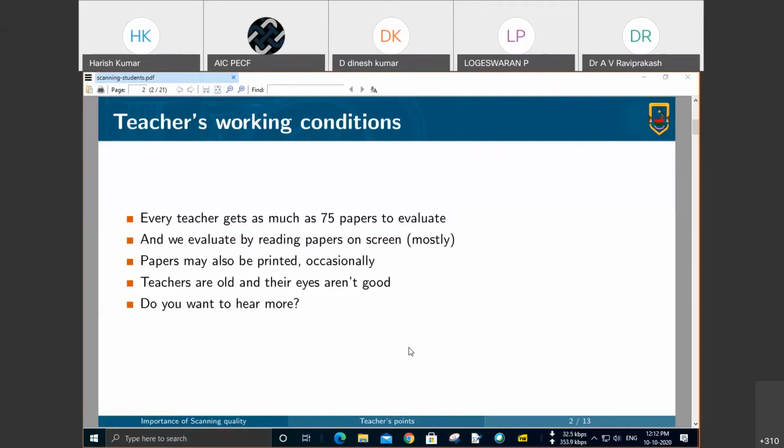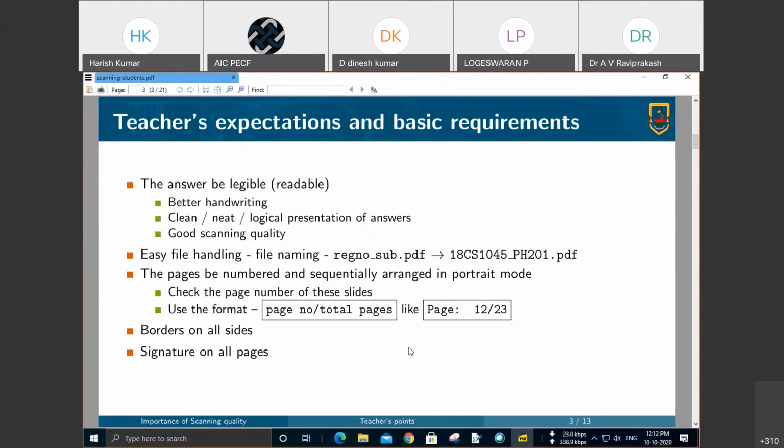Right? We have many difficulties, and with those important difficulties, what do we expect, and what is the basic necessity students should fulfill in this? The answer should be legible. Whatever you write, the answer paper should be readable. We must be able to read it. I think it will be better if, for making the answer legible, the handwriting is better. This is always a need.